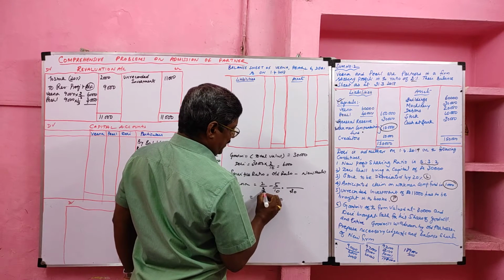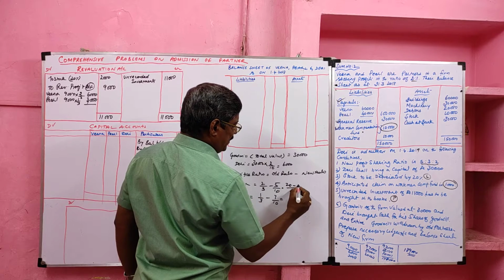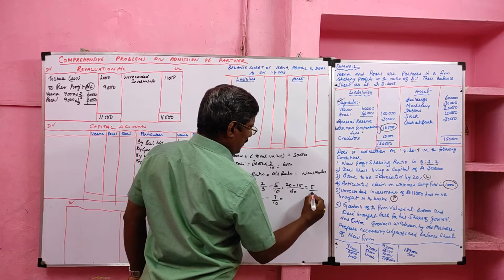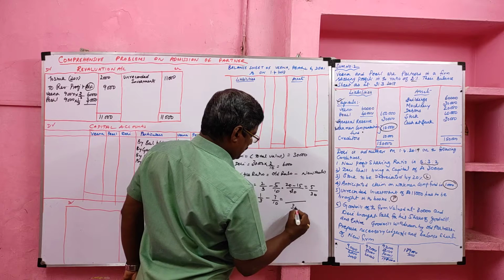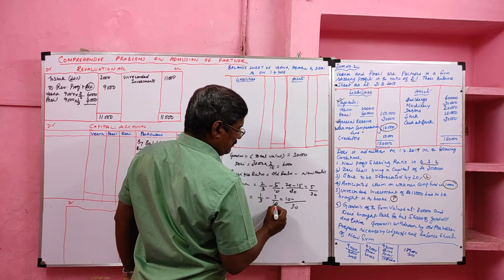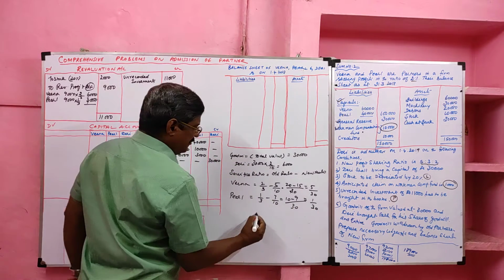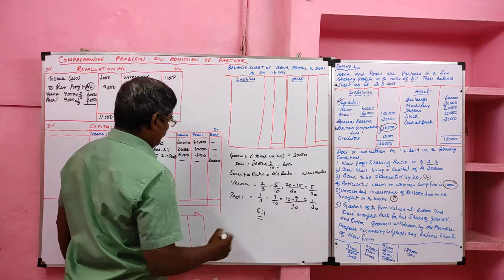We cannot take a common denominator, so we can multiply by 30. 30 divided by 3 is 10, 10 2s are 20, 30 divided by 10 is 3, 3 5s are 15, so 5/30. Then 30 divided by 3 is 10, 10 1s are 10, 30 divided by 10 is 3, 3 3s are 9, so 1/30. So our sacrifice ratio is 5:1.